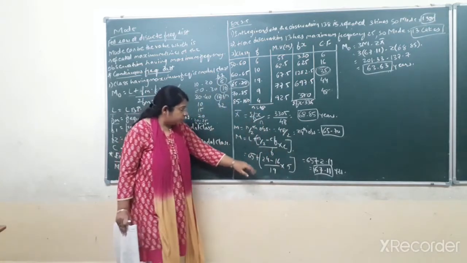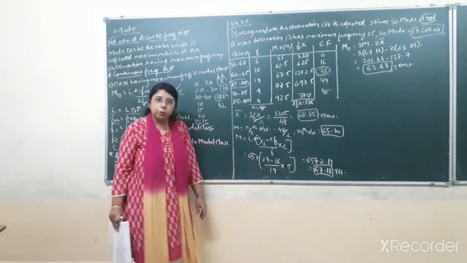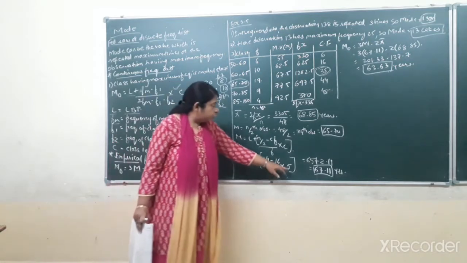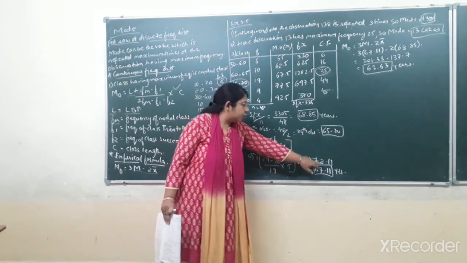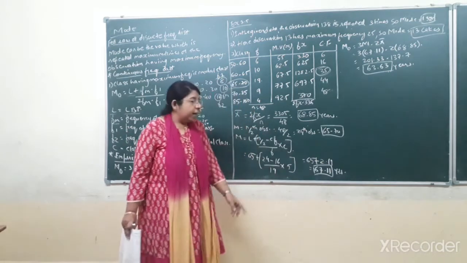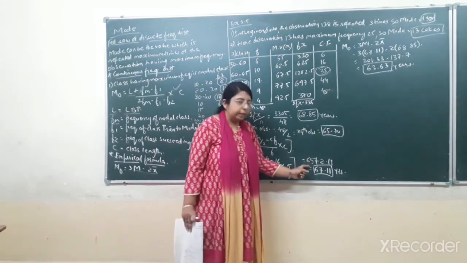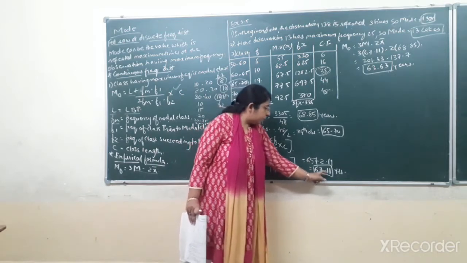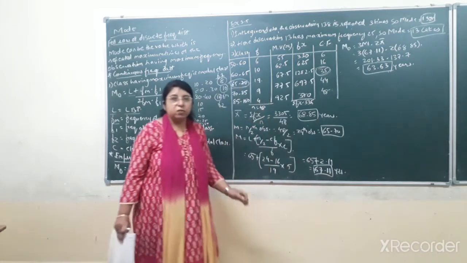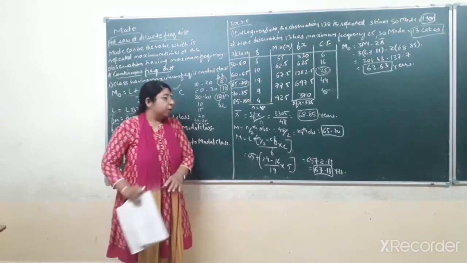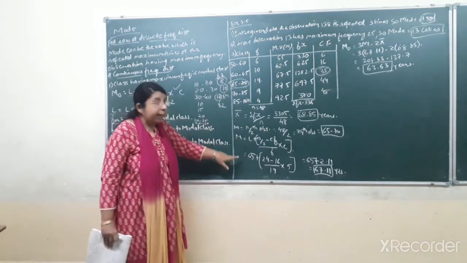Now 65 plus 24 minus 16 is equal to 8. 8 divided by 19 into 5 you will do, then you will get the answer, that is 2.11. Adding that value with 65, you will get the answer, that is 67.11 years. That is the value of the median. Okay. So up till now we have found out the mean and median.